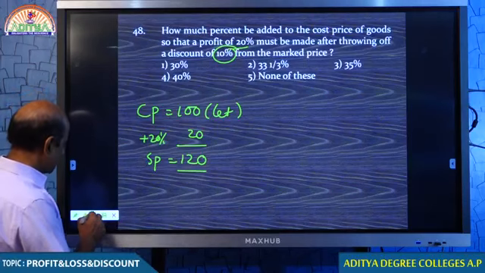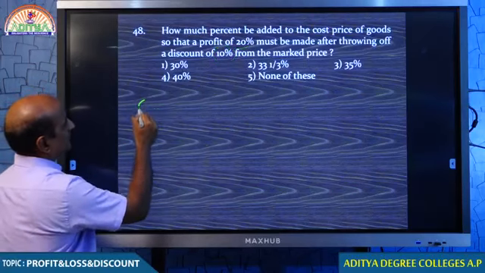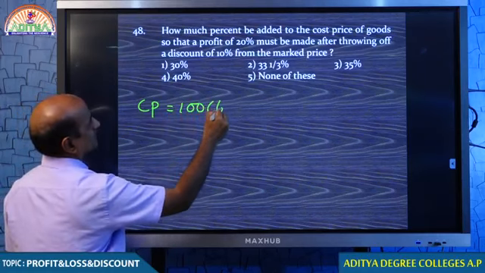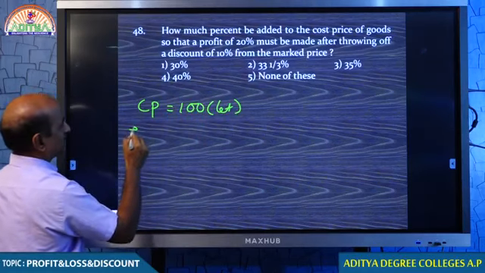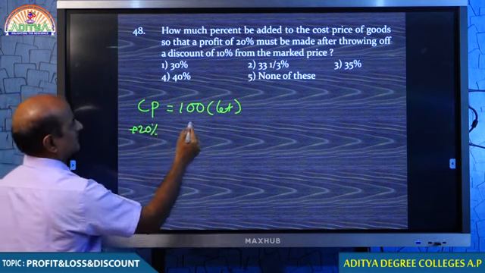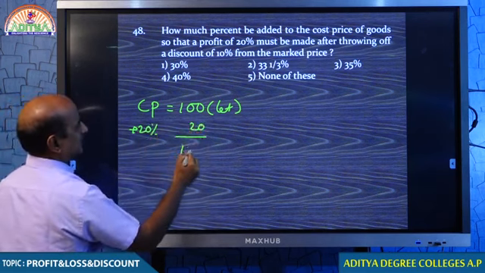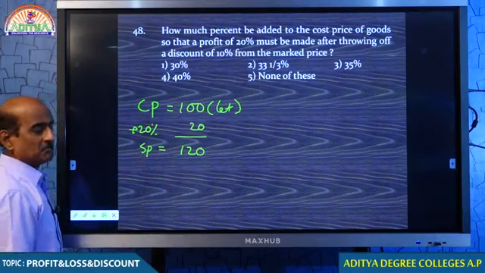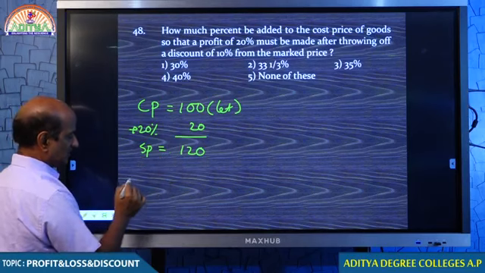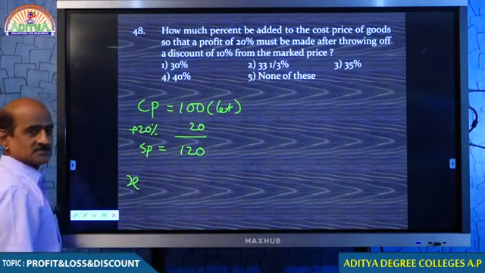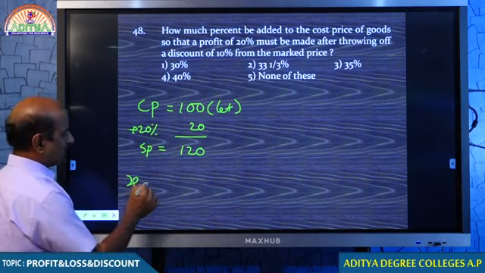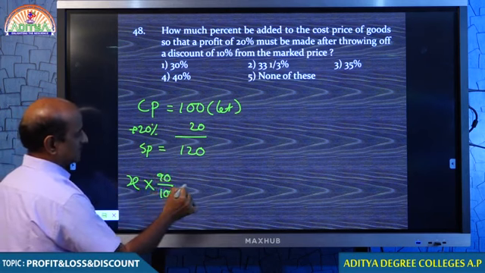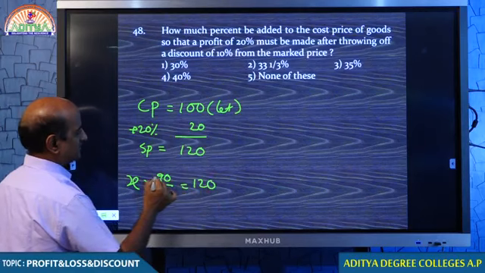Therefore, please understand, student, if you purchase the goods for 100 and you are expecting a profit of 20%, absolutely clear that your selling price must be 120. But if the customer asks for a discount, obviously you mark something X, and on X you offer a discount of 10%, then you sell it for 120.